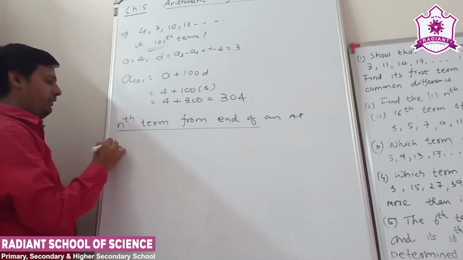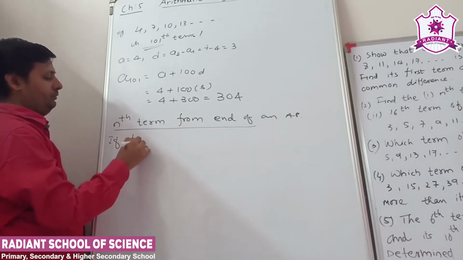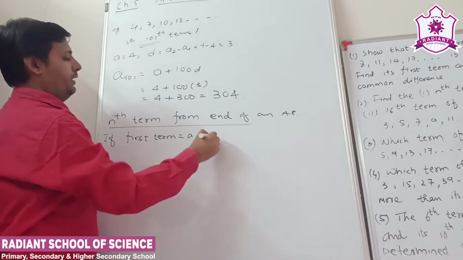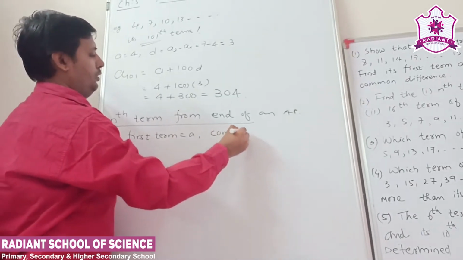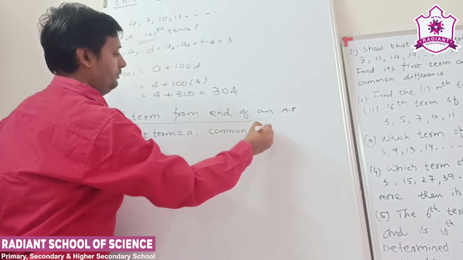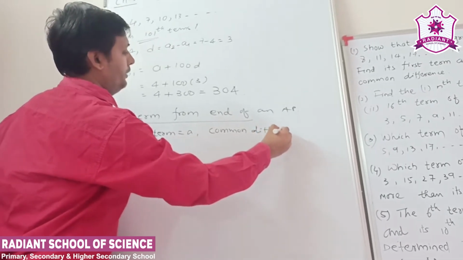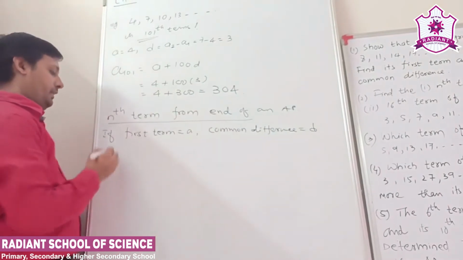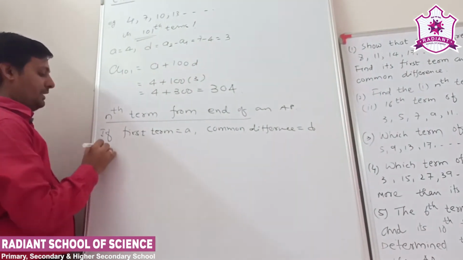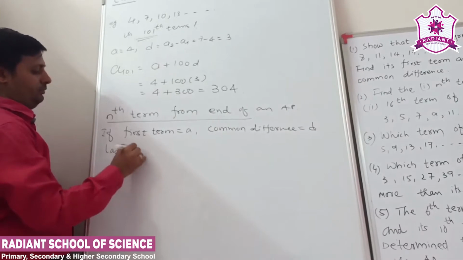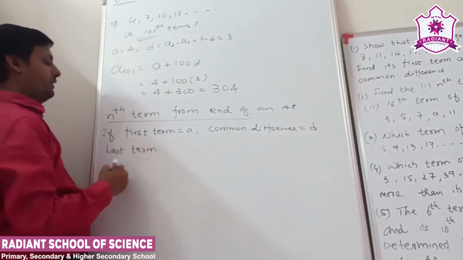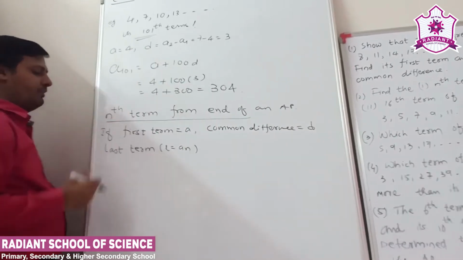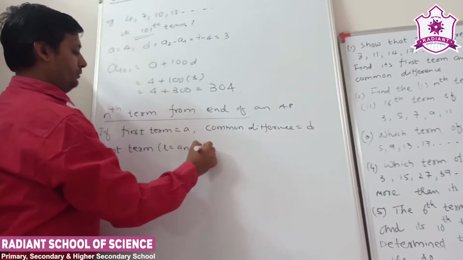So if the first term is equal to a, common difference is equal to d, right? And the last term is denoted by l, that is a_n, the nth term.